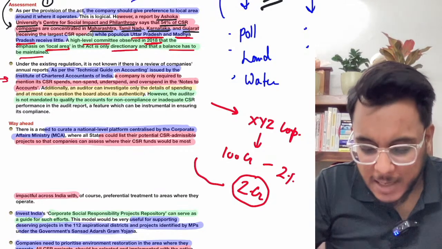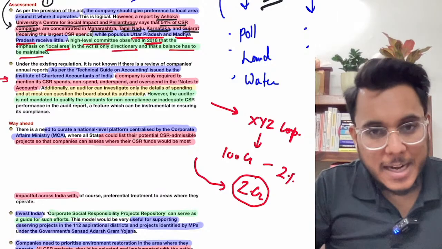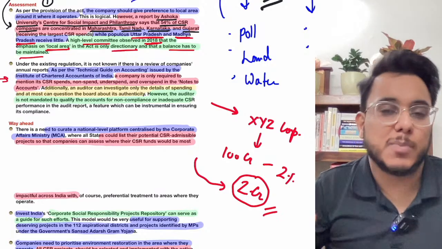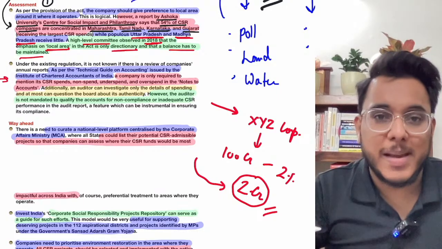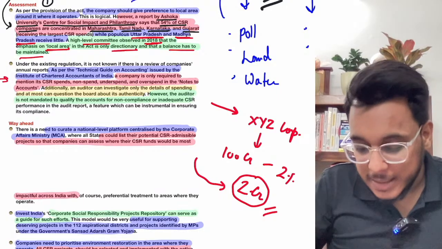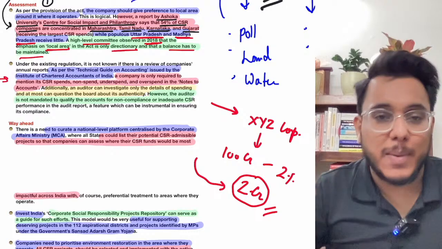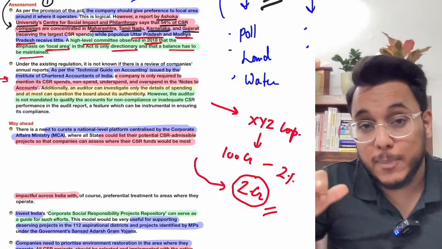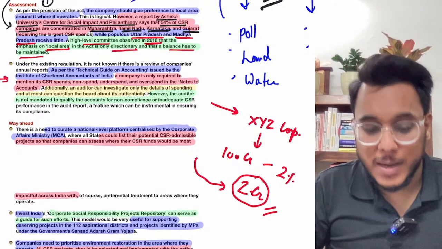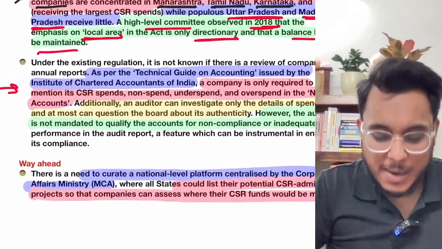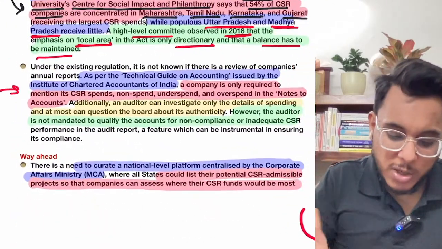Now when the audit happens, it will be seen whether these 2 crore are spent or not. But it is not being seen whether this 2 crore is actually the 2% part of their profit or not. What if their profit was much more than that? Are you getting it or not? Basically, I'm talking about this particular thing.